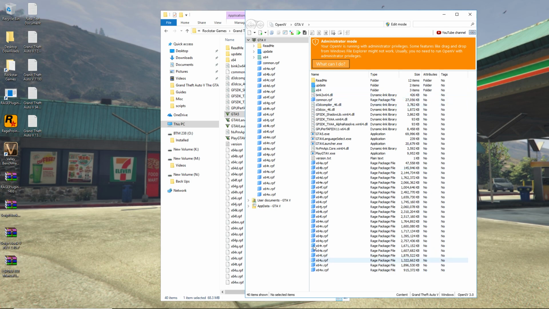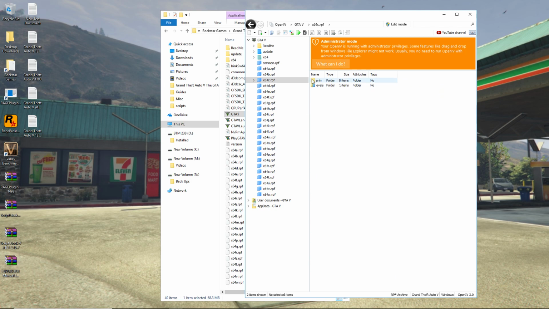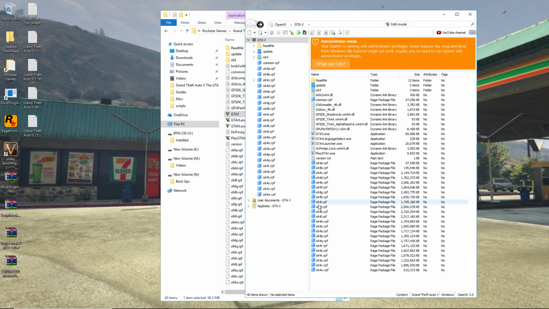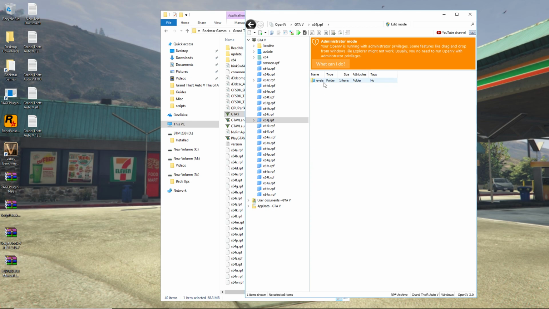But anyway, this allows you to manipulate through the files of Grand Theft Auto 5, making changes when you want to modify it, and it also backs up the original file. So that's what it is when you see people saying go to your mods folder. It will create, or you'll have to create, a mods folder, which will be the modified version of the game. So you will have your original files in case you need to get back to them and reinstall them if you make a mistake. But that's as long as you do not modify the original files. You must modify your modified files. So keep that in mind as well.